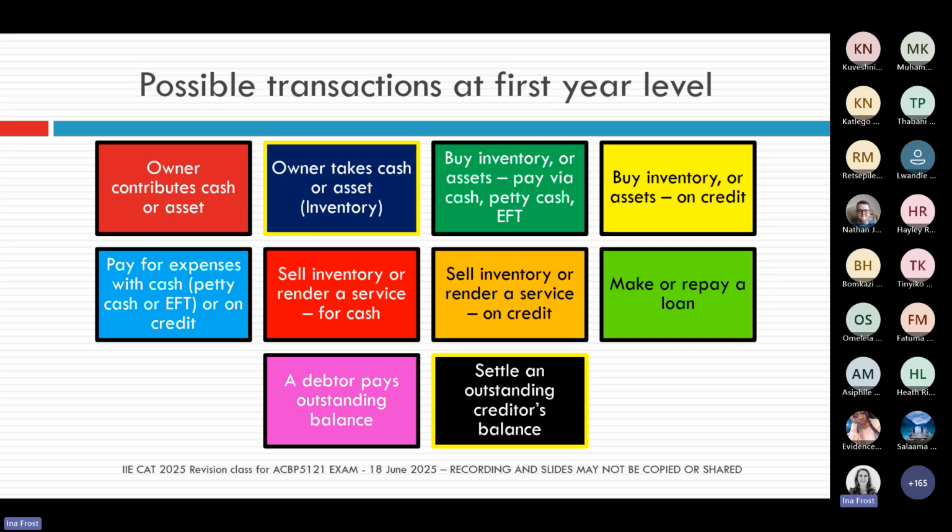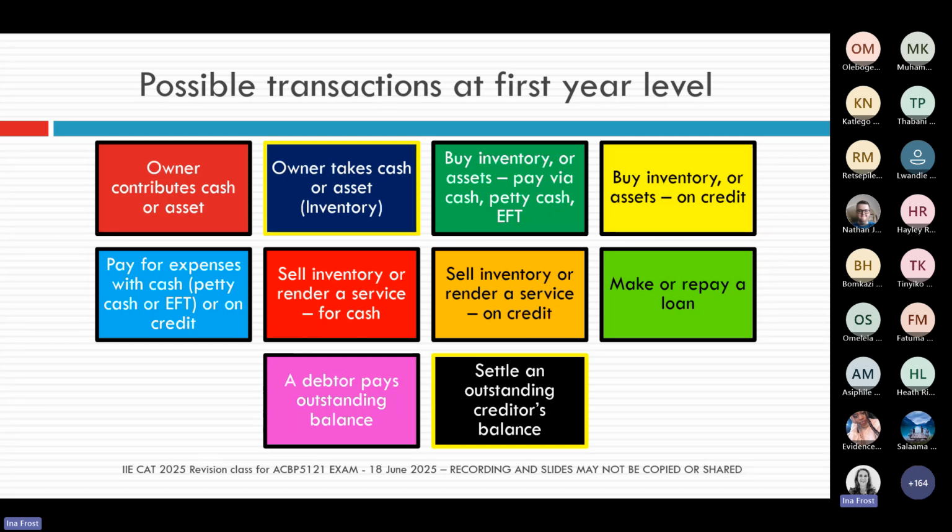How do we record it if we buy inventory or assets and we buy it for cash? How do we record the purchase of inventory or assets on credit? How would we record any other cash expenses? How will we record inventory that we sell either for cash or for credit? If we take out a loan or we repay the loan, and then in terms of our debtors and creditors, how do we record it when we settle with a creditor or when the debtor pays us and there's maybe a discount? There can be a discount as well.